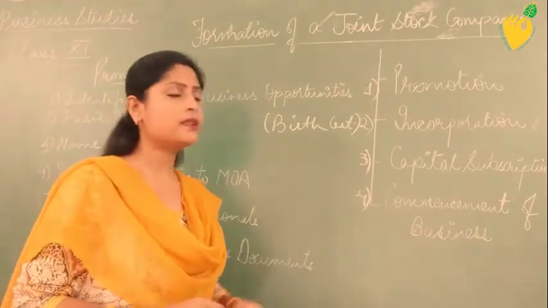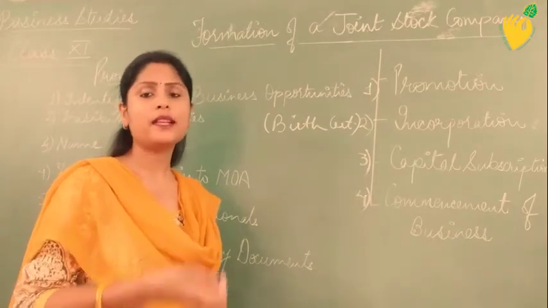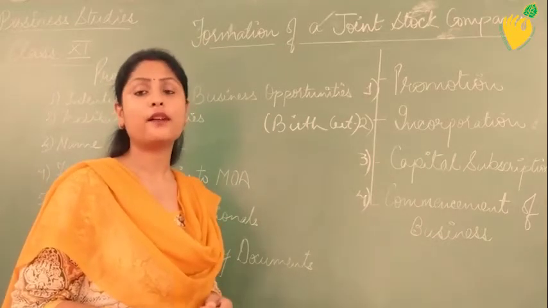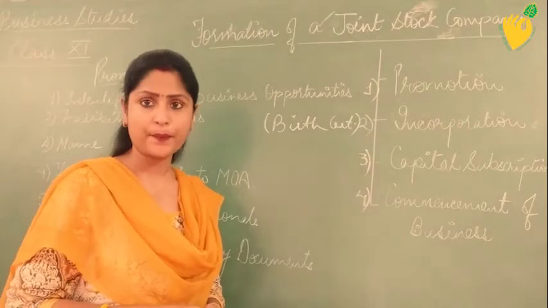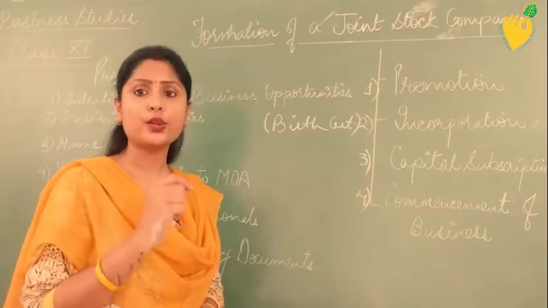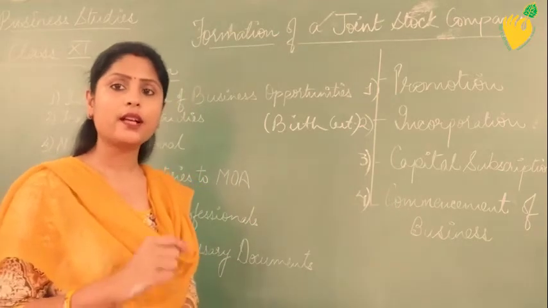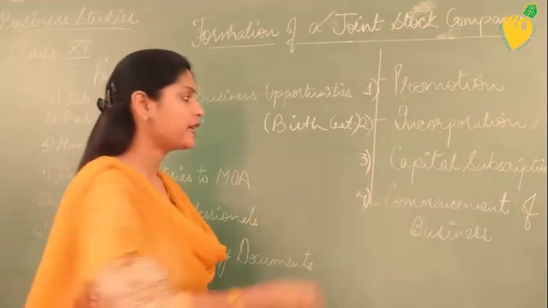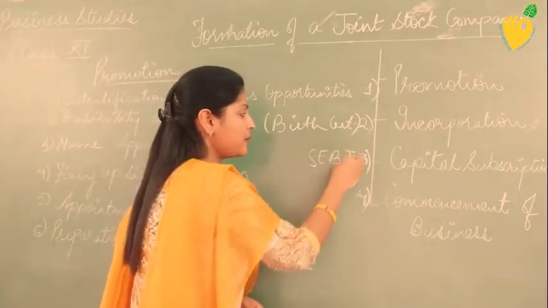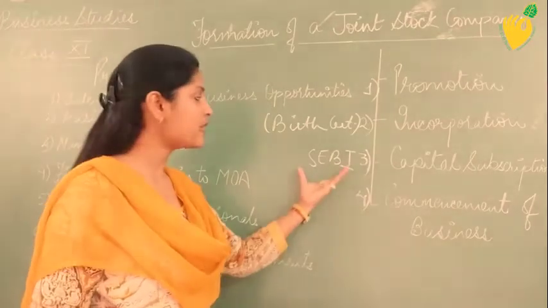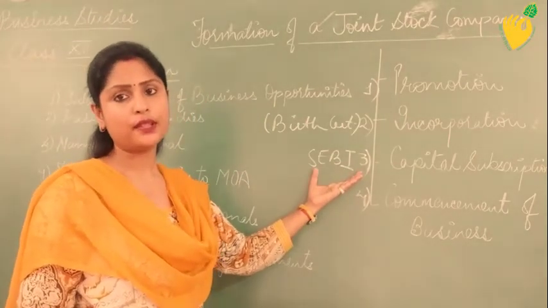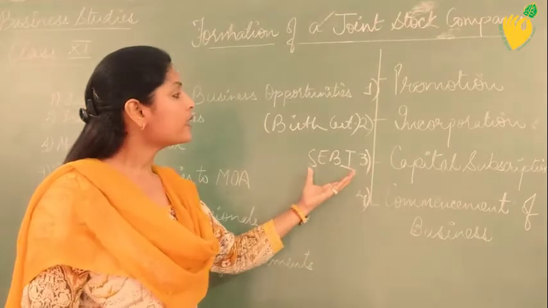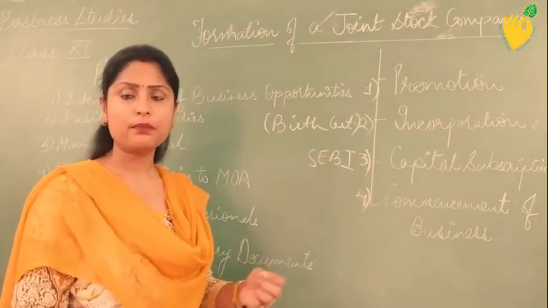Step number 3 is capital subscription, where a company sells some amount of shares to the investors, the shareholders, and it is important to get subscription for 90% of the total issue. I am revising it: 90% of the total issue of shares has to be subscribed, and if that is done, permission has to be taken from SEBI. What is SEBI? Securities and Exchange Board of India. It is an institution which looks after the working of the share market, the stock market. So capital subscription involves taking permission from SEBI.